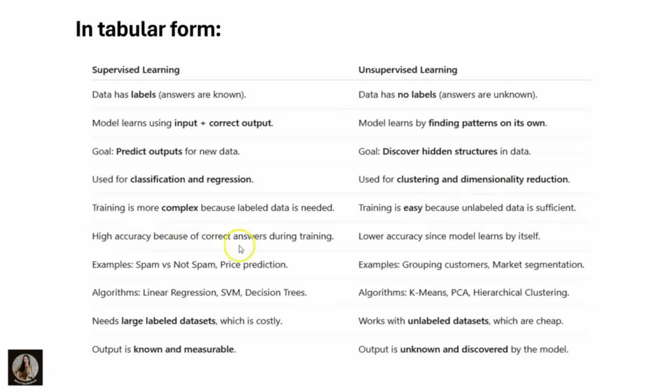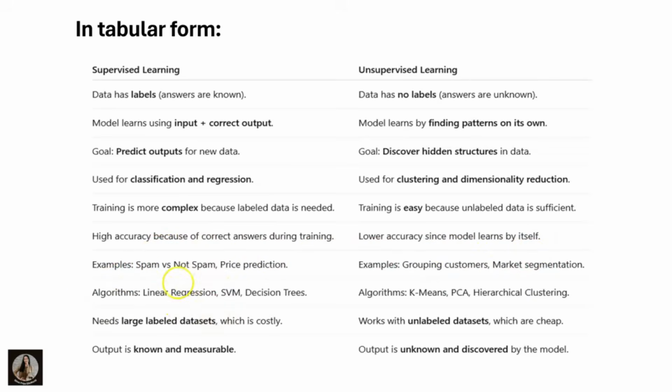Supervised learning has high accuracy because the correct answers are available during training, and the outputs are very clear. Unsupervised learning has low accuracy since the model learns patterns by itself. For example, supervised learning covers spam versus not spam and price prediction. Unsupervised learning covers grouping customers and market segmentation.